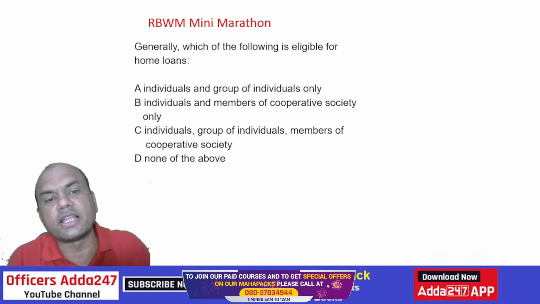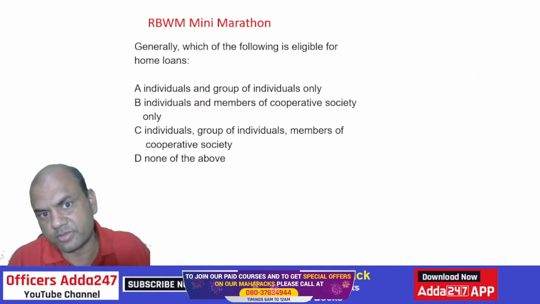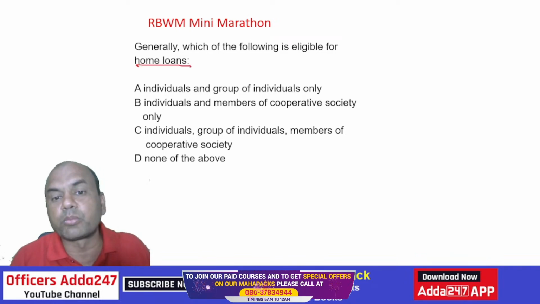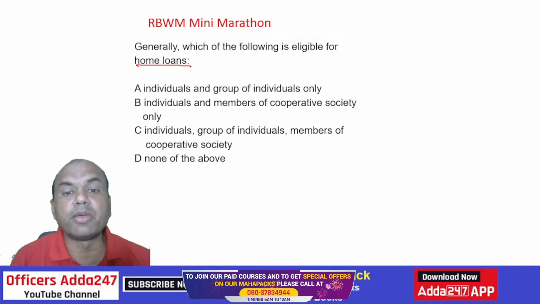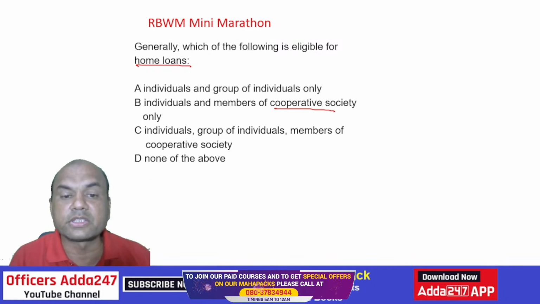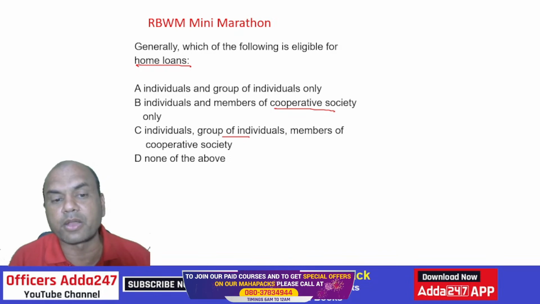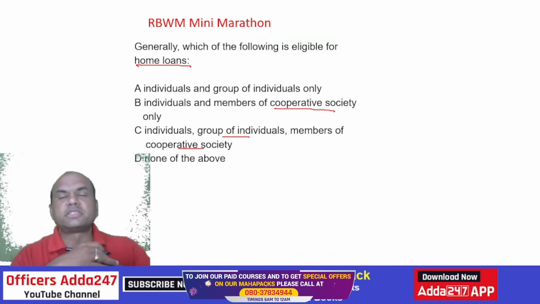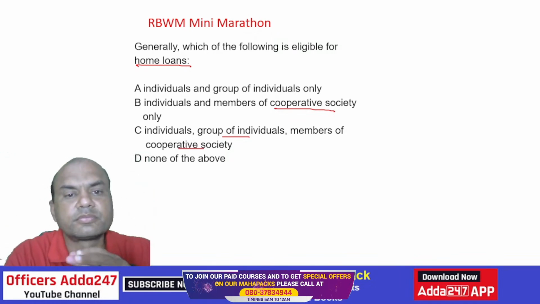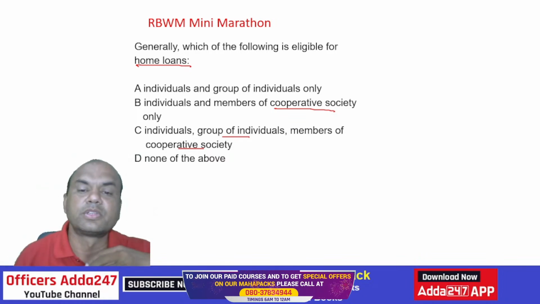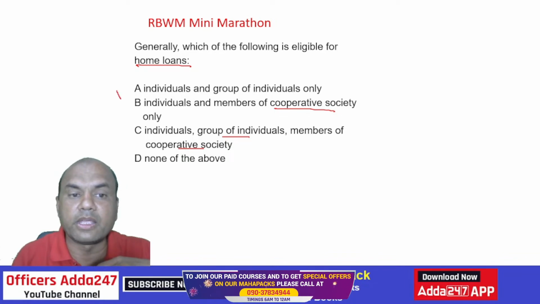Generally, which of the following is eligible for home loans? Who is eligible for home loans? Individual and group of individuals. Individuals and members of cooperative society. Individuals, group of individuals and members of cooperative society. And none of the above. Who is eligible for home loans? It is only A. Remember, only A.